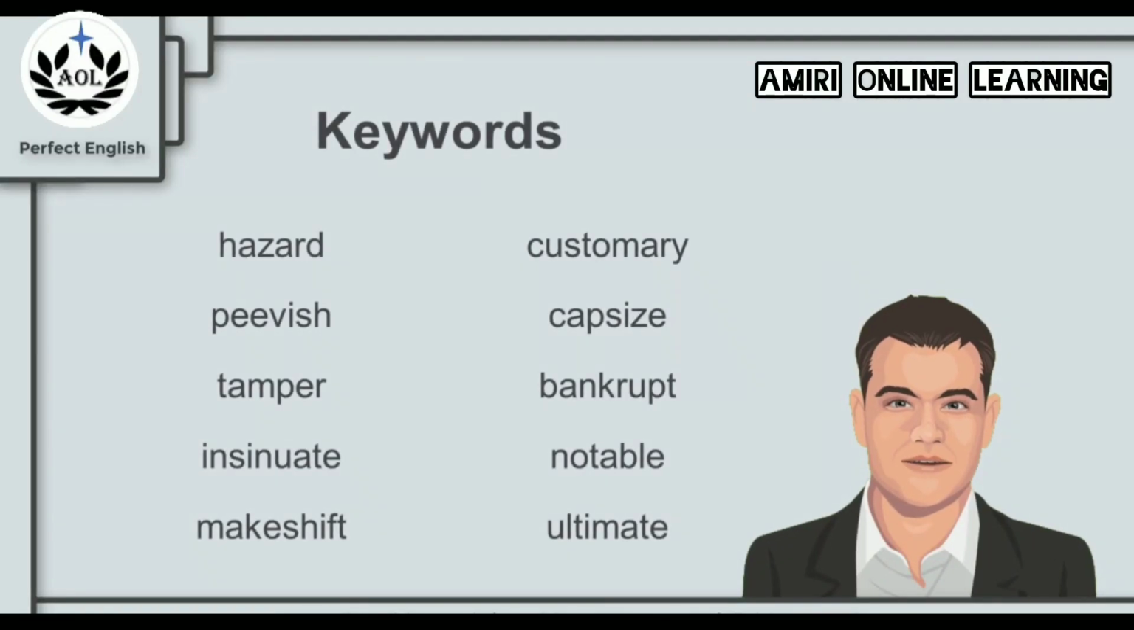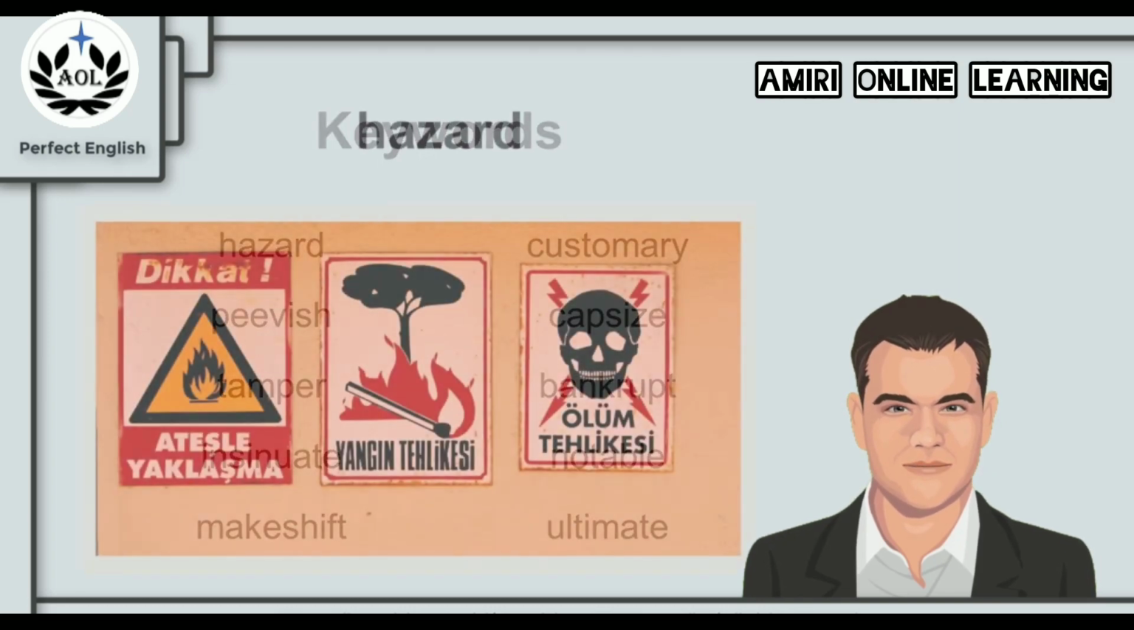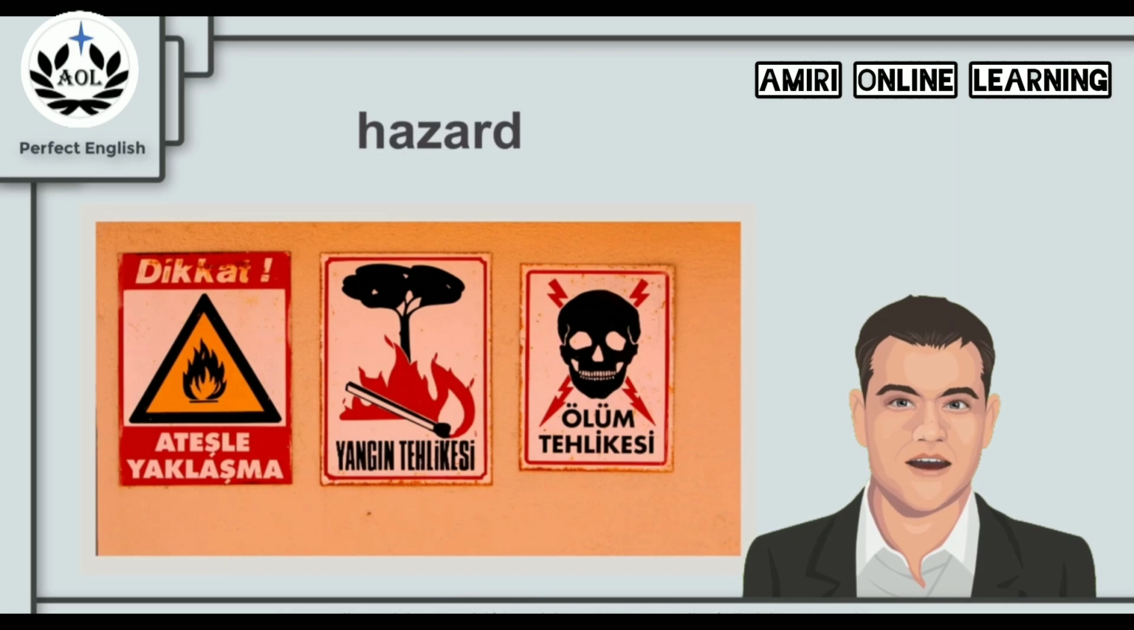In this chapter, we're going to focus on the following 10 keywords: hazard, peevish, temper, insinuate, makeshift, customary, capsize, bankrupt, notable, and ultimate. Now let's start with the first keyword, hazard.